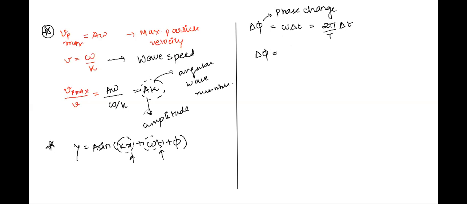This is the way of learning it also. I'm writing phase along with omega t and along with kx. So I am defining phase change in terms of omega and delta t. Similarly, I'm defining delta phi now in terms of